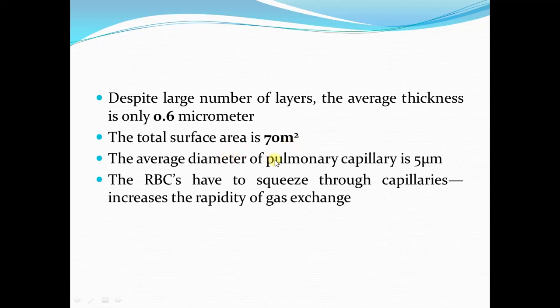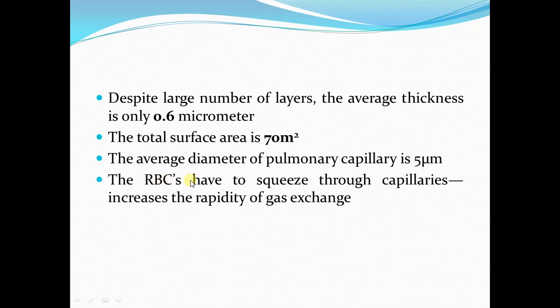The average diameter of a pulmonary capillary is 5 micrometer, while the diameter of a red blood cell is 7.5 micrometer. So the diameter of the pulmonary capillaries is even smaller than the size of an RBC.